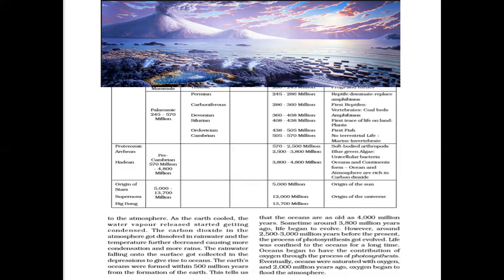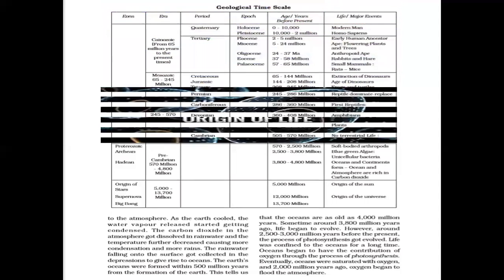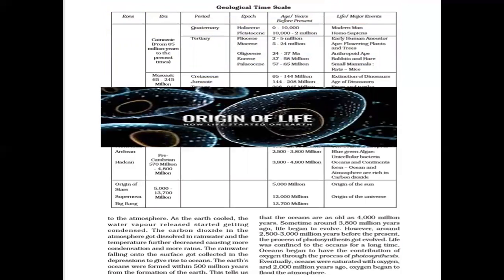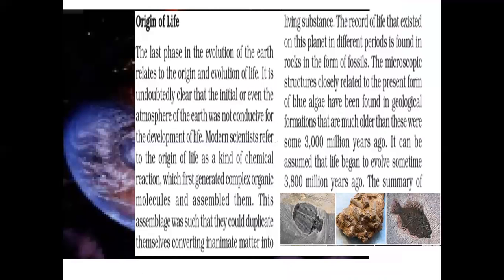Sometime around 3,800 million years ago, life began to evolve. However, around 2,500 to 3,000 million years before the present, the process of photosynthesis evolved. Life was confined to the ocean for a long time. Oceans began to have a contribution of oxygen through the process of photosynthesis. Eventually, oceans were saturated with oxygen, and 2,000 million years ago, oxygen began to flood the atmosphere.